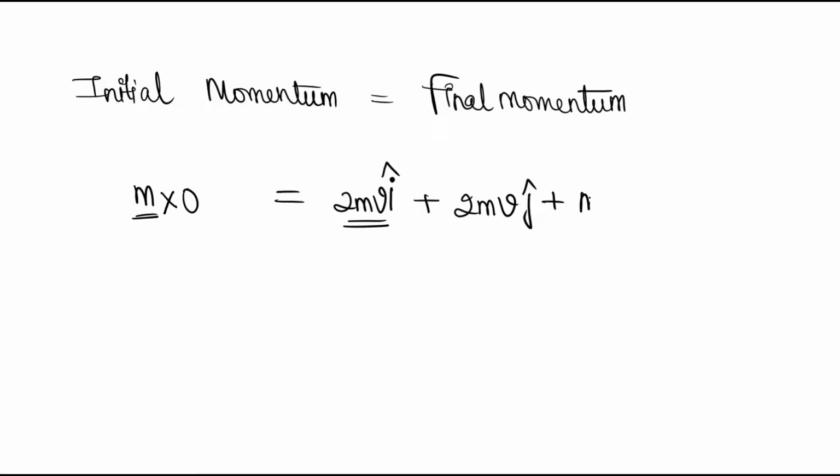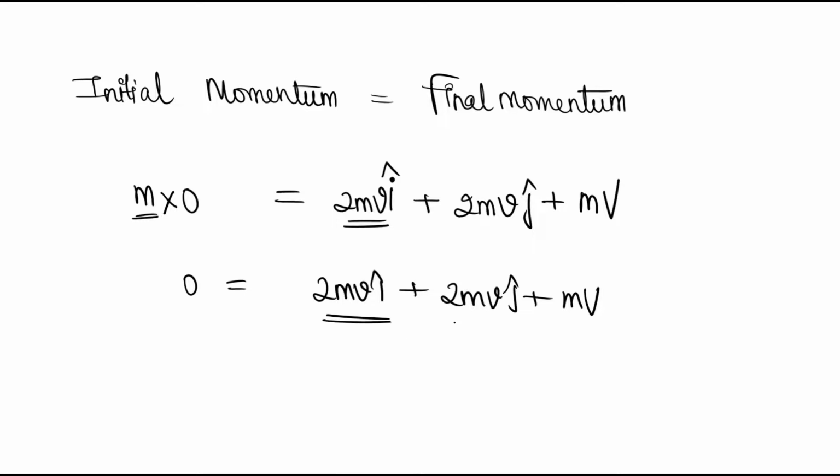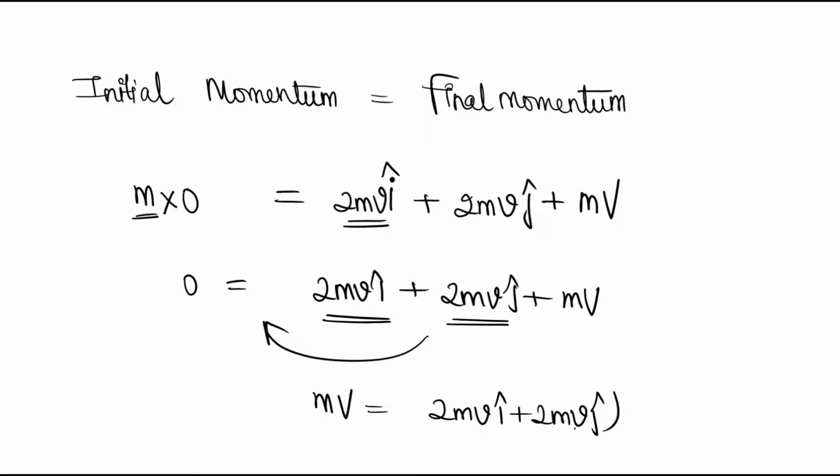So let me take it as m into v. So m into 0 is 0, is equal to 2mv i cap plus 2mv j cap plus mv. Let me take this 2mv i cap and 2mv j cap to the opposite side. So it becomes mv is equal to minus of 2mv i cap plus 2mv j cap.